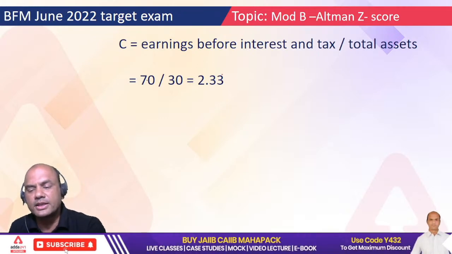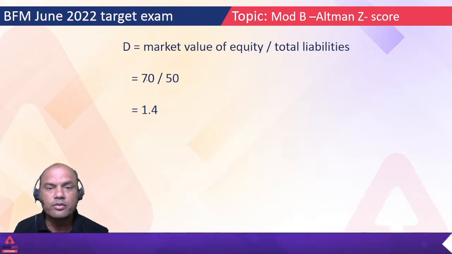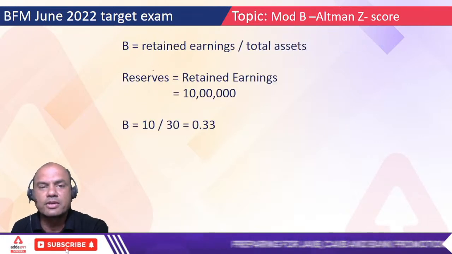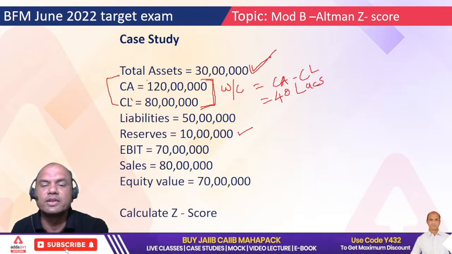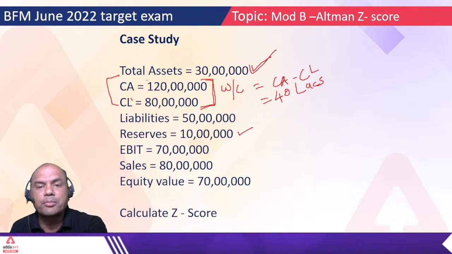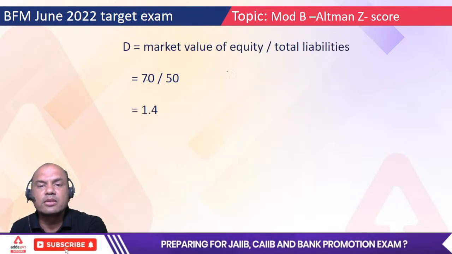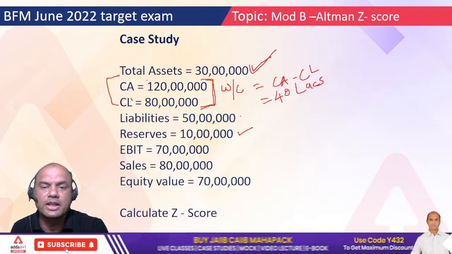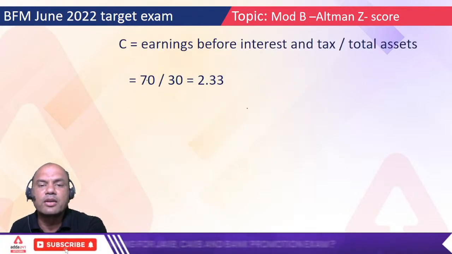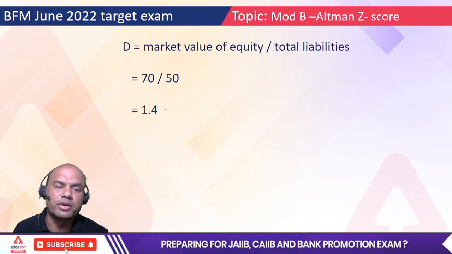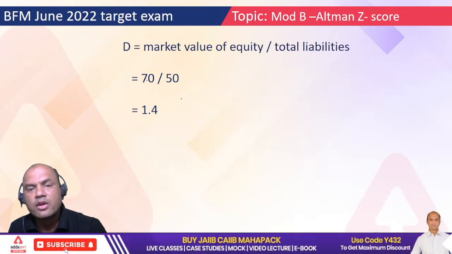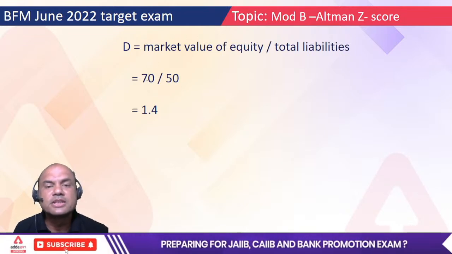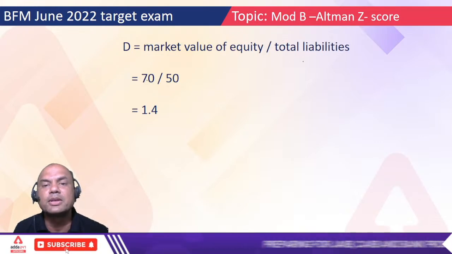Next. D, market value of equity upon total liabilities. Market value of equity might already have been given in the problem. What is the equity value given? 70 lakhs. Total liabilities, how many are they? See this, 50 lakhs. So 70 upon 50 is 1.4. Got this value? Now what does this show? Market value of equity means my total stock value, share value in the market, upon my total liabilities.